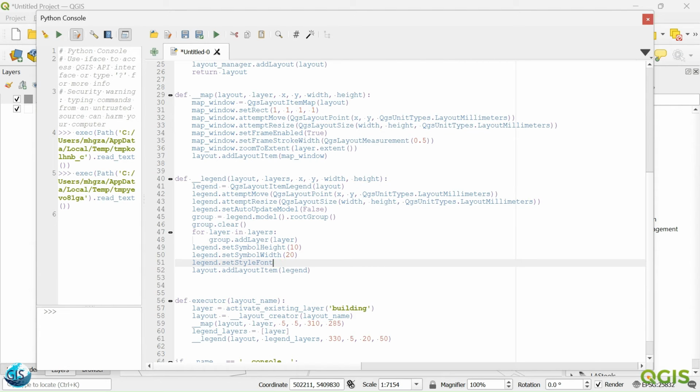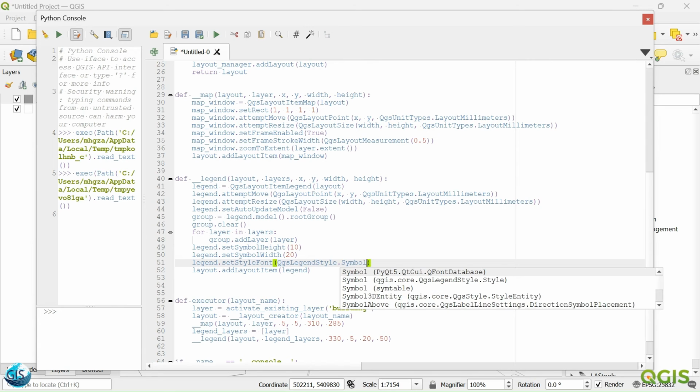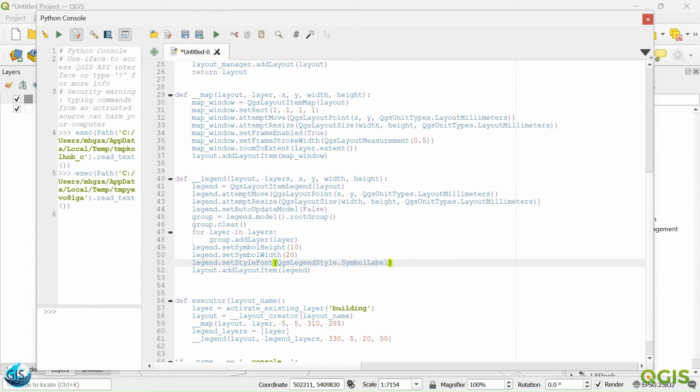So for the style font, as you have already seen, we need the QGIS legend style. QGIS legend style symbol label. And after that, we need QFont. These are coming from the PyQt, sorry, Qt Designer, Qt library.